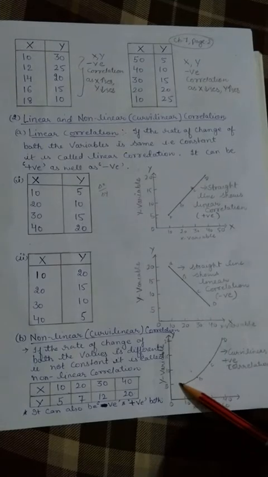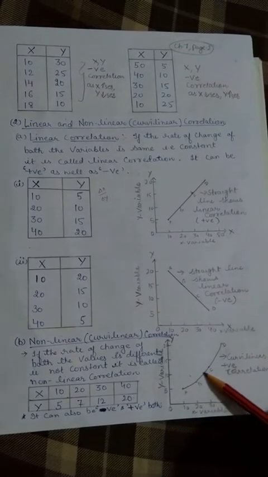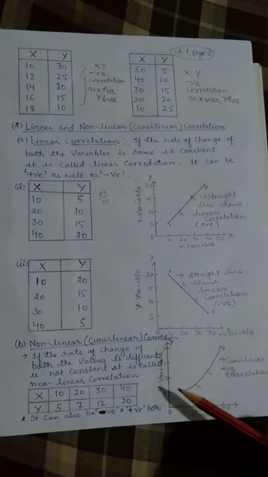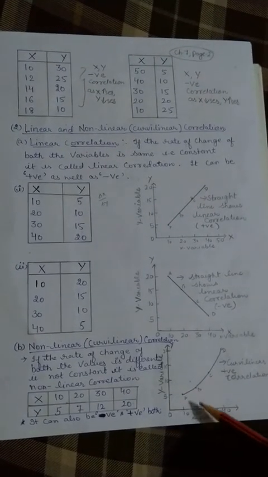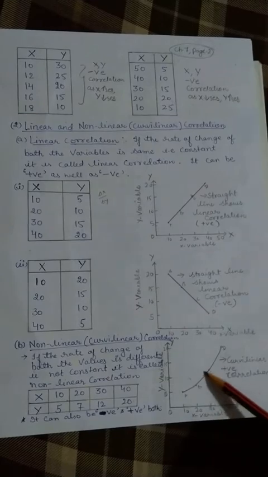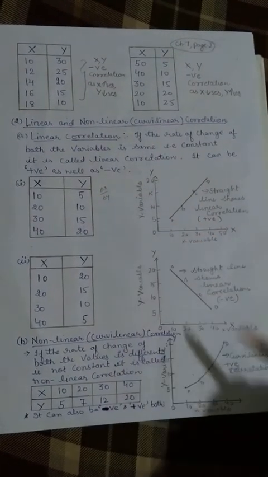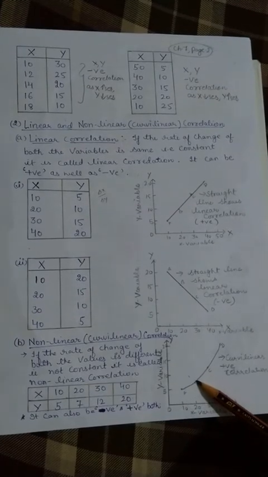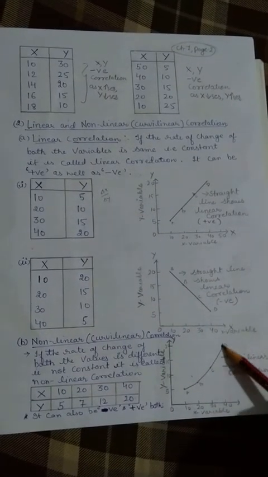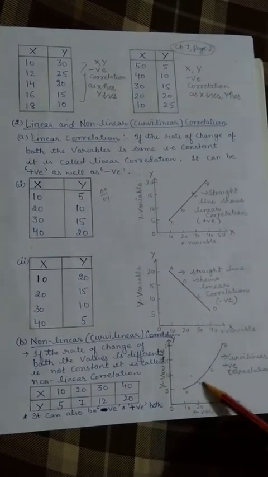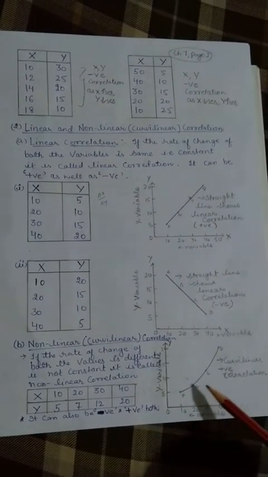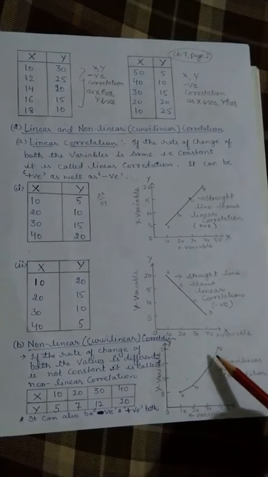Now here is the same thing showing positive correlation in the form of a curve, where the values of x and y both are increasing, but the increasing rate is not constant as here. It is different from A to B, B to C, then C to D. The increasing rate is different in both variables. So after plotting, we have got a curve.